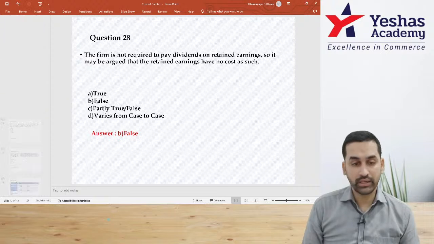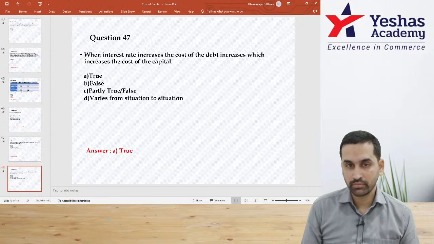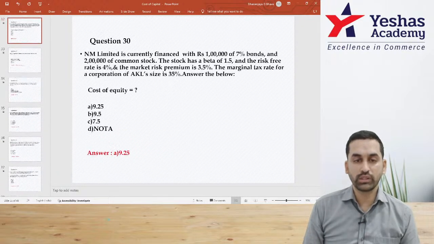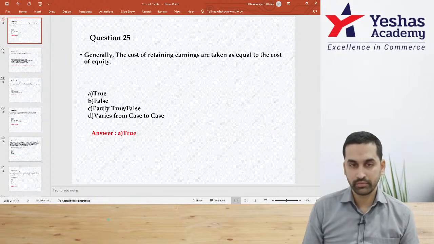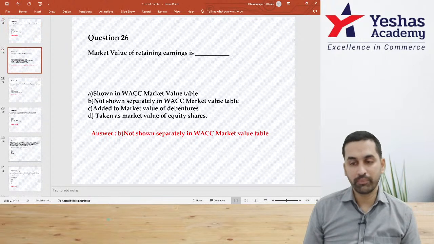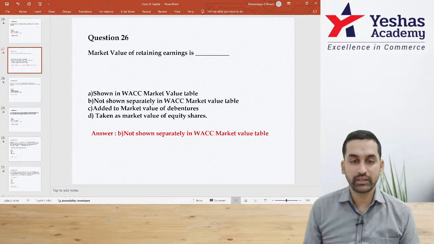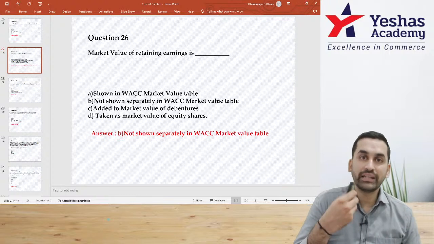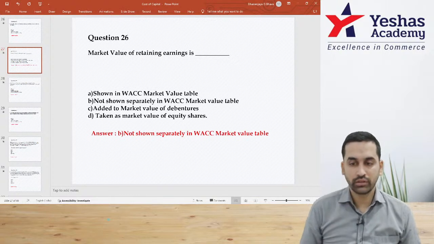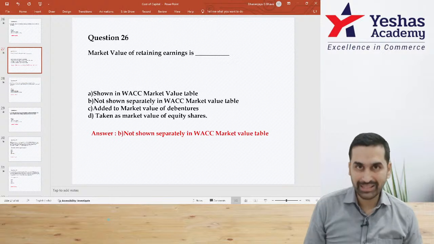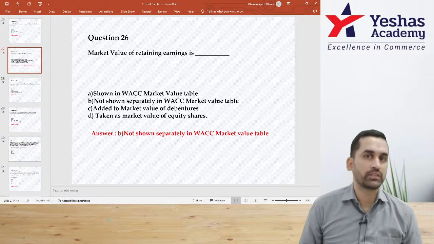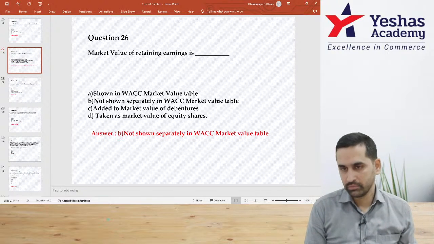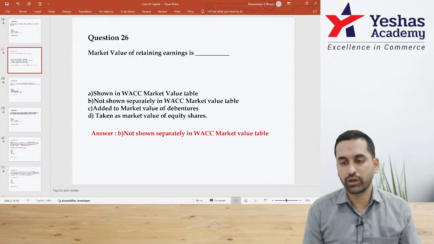You can see here, total 47 questions for cost of capital, and we're done with only 25. So I have 22 more questions waiting only from this topic. We will complete that first. Only after that we will start with dividend decision and capital structure in the next session. So next session, completion of cost of capital plus dividend decision plus capital structure. Dividend decision is anyway a very small topic, so it won't take much time. So the time that we are going to save, we will use it for cost of capital.